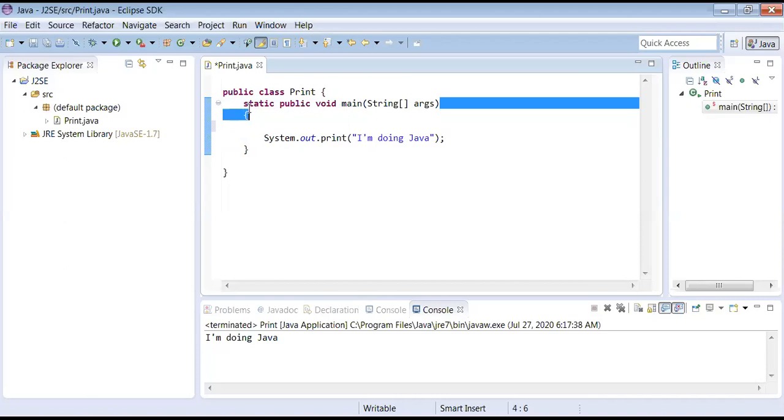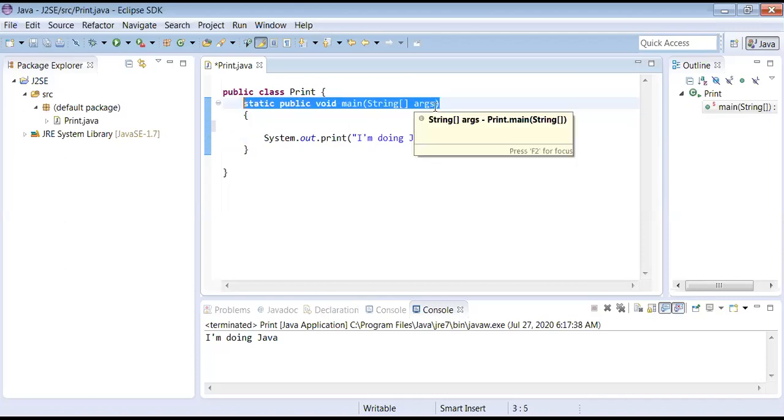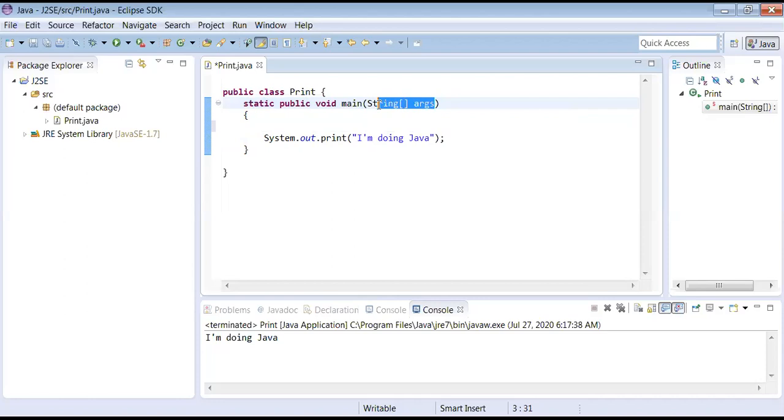One more thing I forgot telling you. Why am I giving string args inside the brackets? String args also has one small story. Normally, unlike other programming languages like C and C++, there are so many failures in them. They are not safe. But here, Java is safe. Because whatever data you accept from the keyboard, yesterday you talked about that Scanner class and all these things.